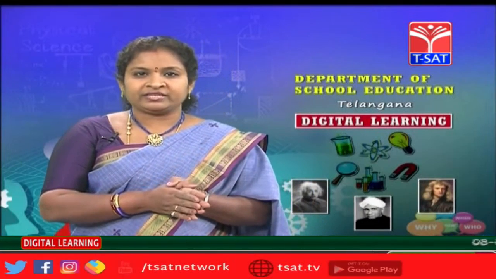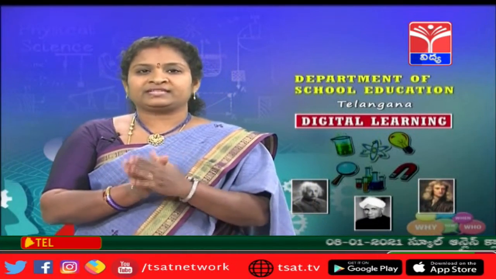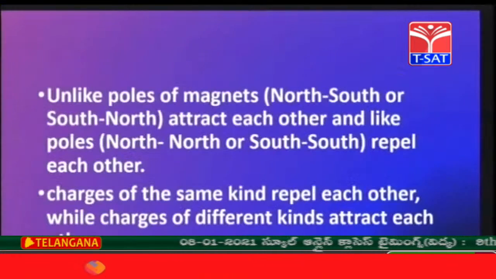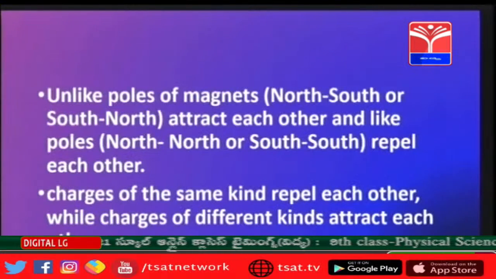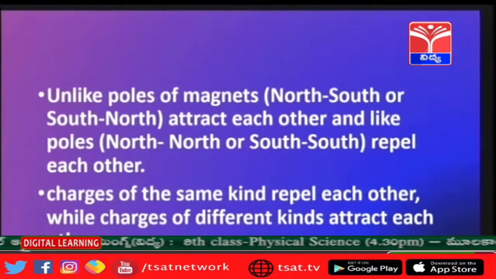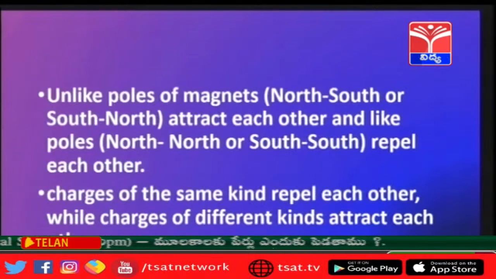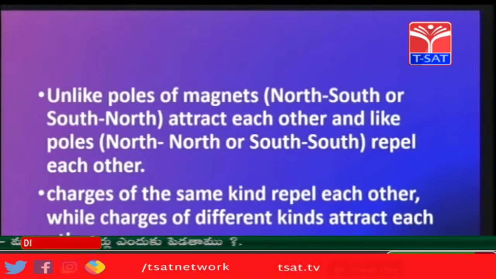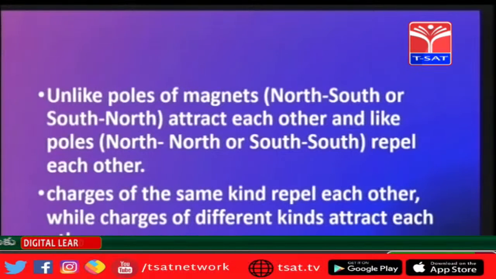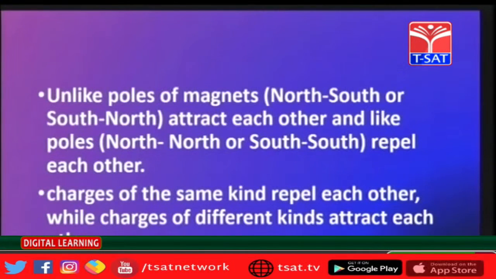In magnetism we have studied that unlike poles attract each other. That means the north pole of a magnet attracts the south pole of another magnet, and the north pole of one magnet repels the north pole of another magnet, or the south pole of one magnet repels the south pole of another. So charges of the same kind also repel each other, and charges of different kinds attract each other.